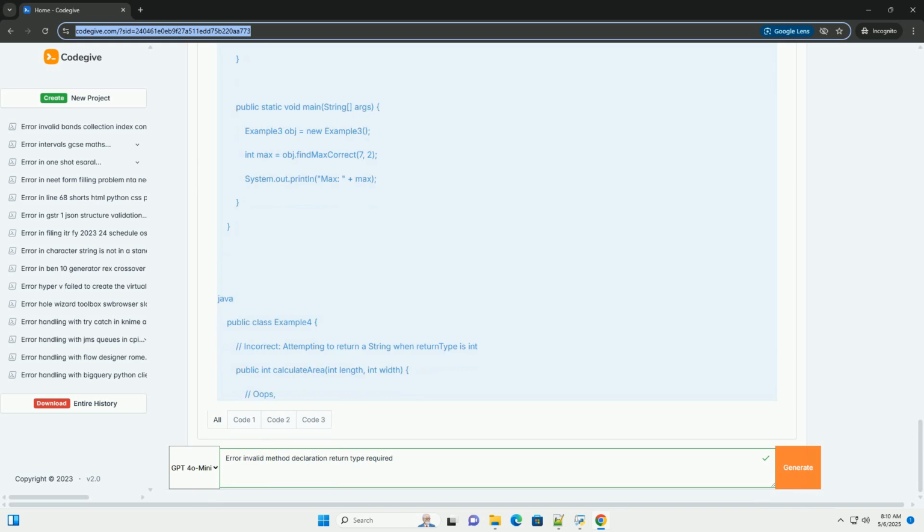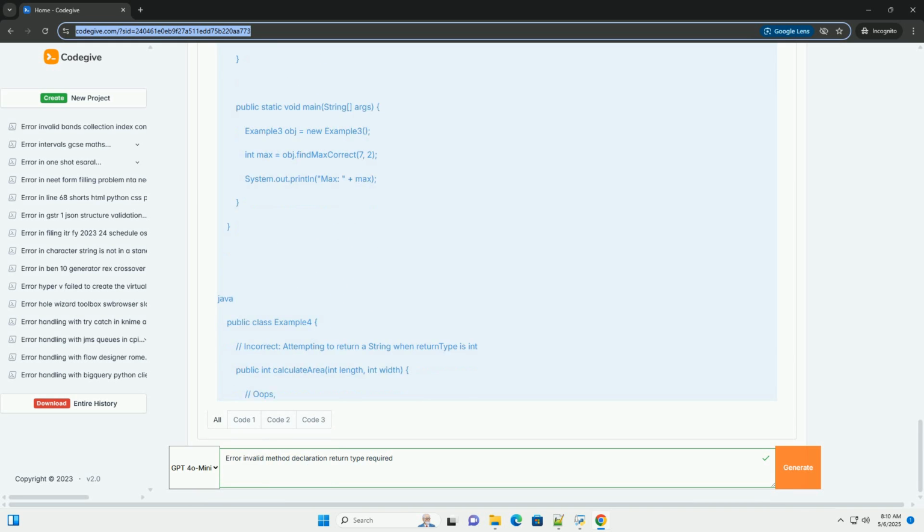5. How to debug and fix the error. 1. Read the error message carefully. The compiler's error message will tell you the exact line number where the error occurs. 2. Check the method declaration. Look at the method declaration, access modifier, return type, method name, parameter list, for the line identified in the error message. 3. Ensure a return type is present. Verify that you've specified a valid return type, like int, String, boolean, void, or a class name, before the method name.